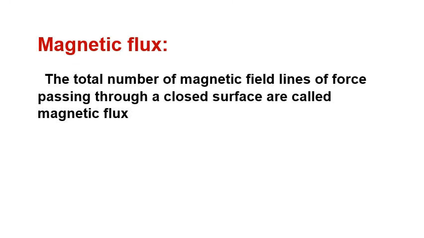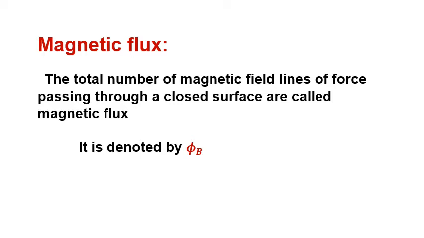Next, magnetic flux. Before going to the experimental details, let me give complete details about magnetic flux. Why? Because here the change of magnetic flux only produces the EMF or induced current. For that, first you should have clear knowledge of magnetic flux. Magnetic flux means the total number of magnetic field lines of force passing through a closed surface. It is denoted by phi.